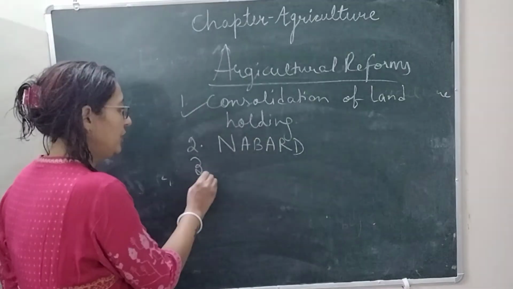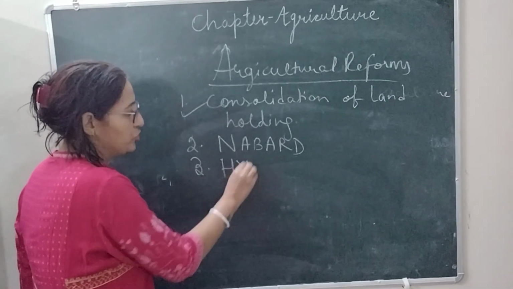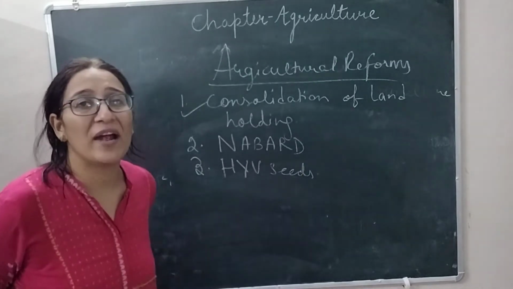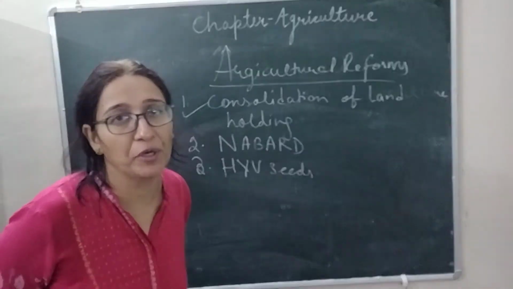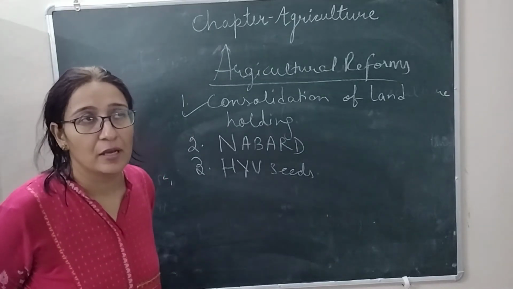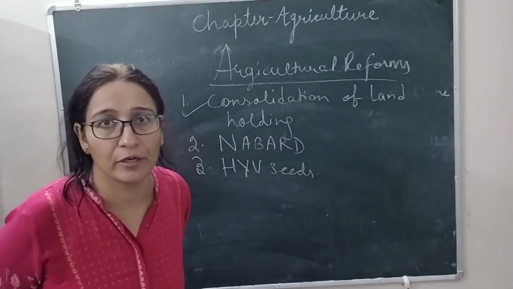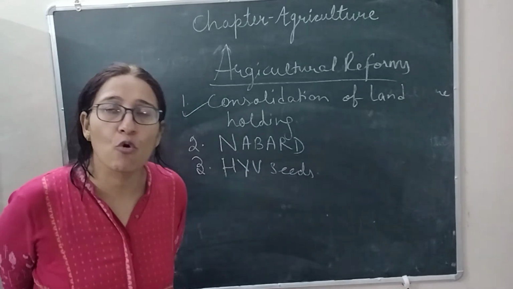Third solution, we can say HYV seeds. Government is providing HYV seeds to the farmers, and many universities have been set up by government. So what is the role of the university?